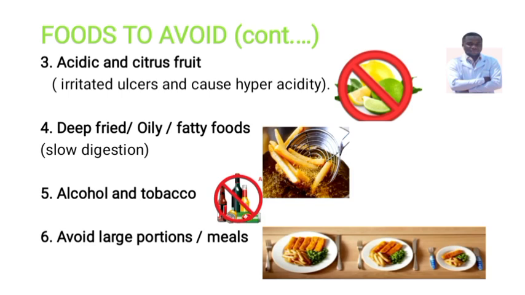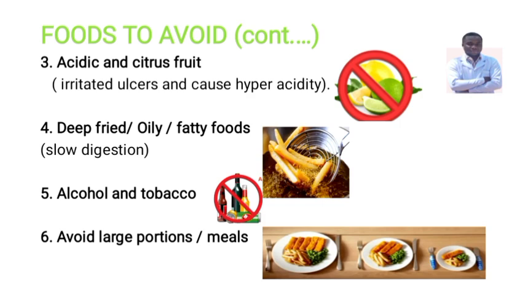But also we have deep fried, oily, and fatty food. We have to avoid this food. Why? For the reason that a patient who utilizes a proton pump inhibitor has low acidity in the stomach, and this fatty food slows digestion.